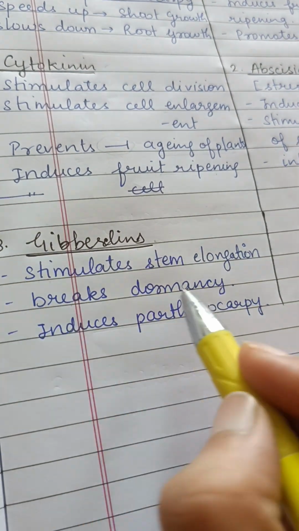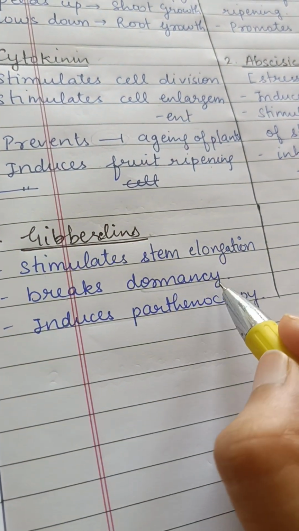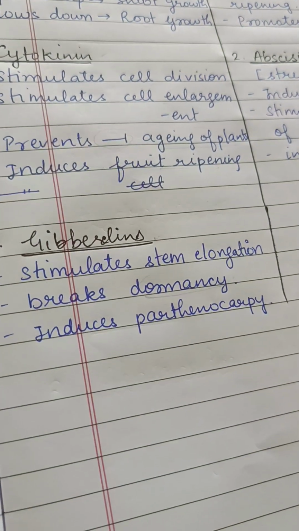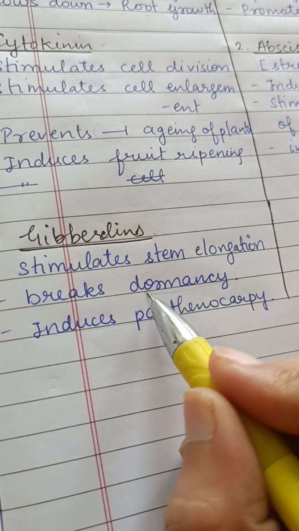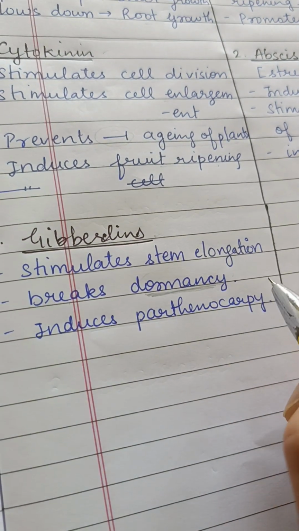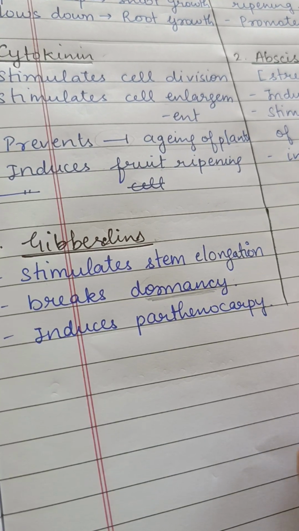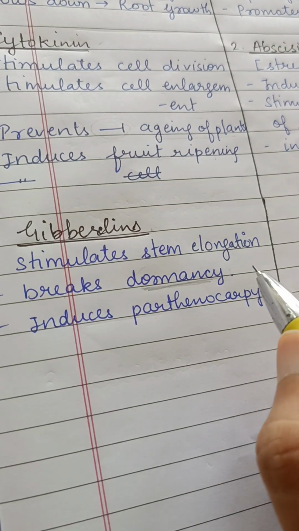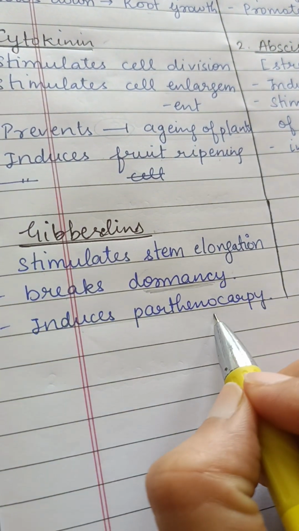Next, it breaks dormancy. Dormancy is the phenomenon where the plant temporarily stops giving fruits or seeds because of inactive metabolic functions inside the plant, and it also induces parthenocarpy.